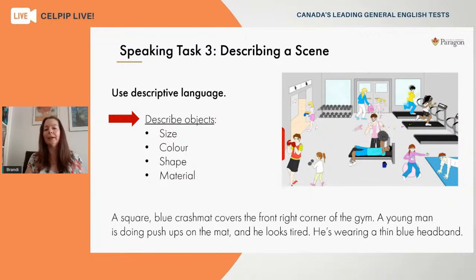Okay, so we started off by describing the crash mat only because the man is on that mat and he's doing push-ups. So that's how we're connecting those ideas together. And the fact that he's doing push-ups, I think it's nice to mention that he looks tired. That's part of the description of what it is he's doing. So by adding in these descriptive details, as I mentioned, you're elevating your vocabulary and also elevating the quality of your content description. You're also filling 60 seconds of talk time. So for people who are worried they won't have enough to talk about, look at some of the details you can add in to take up that time effectively as well. So all of these skills are working together to produce a stronger answer.